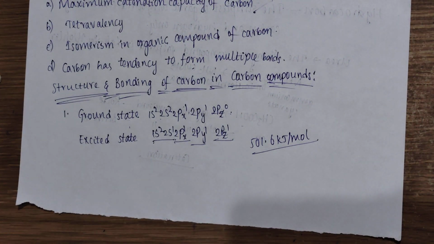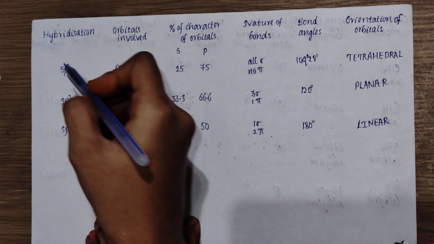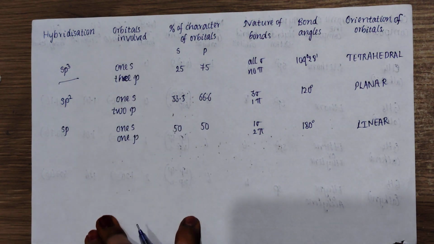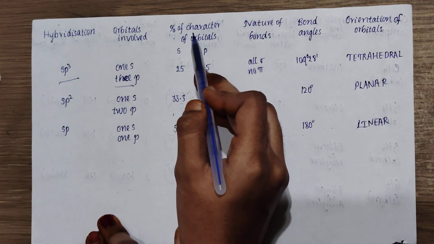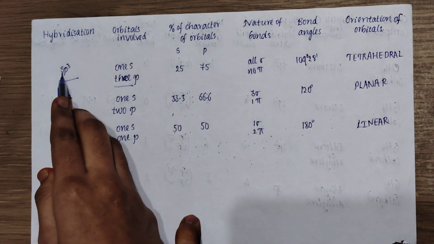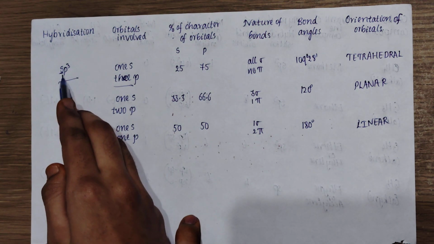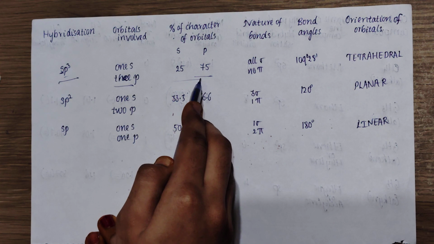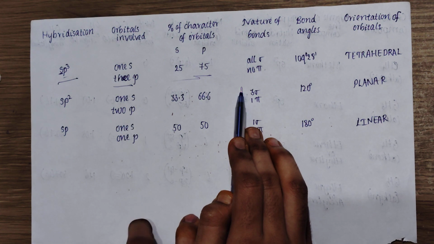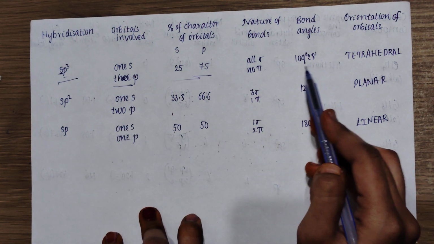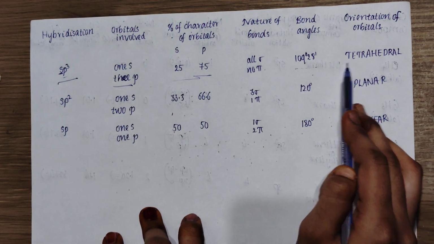In organic compounds, carbon atom undergoes sp, sp2 or sp3 hybridization. Look at this table. In sp3 hybridization, the orbitals involved are one s orbital and three p orbitals. The percentage of s character is 25% and p character is 75%. The nature of bonds: all are sigma bonds and no pi bonds exist. The bond angle is 109 degree 28 minute and the orientation of orbitals is tetrahedral.